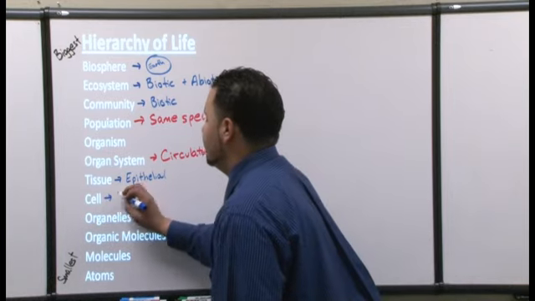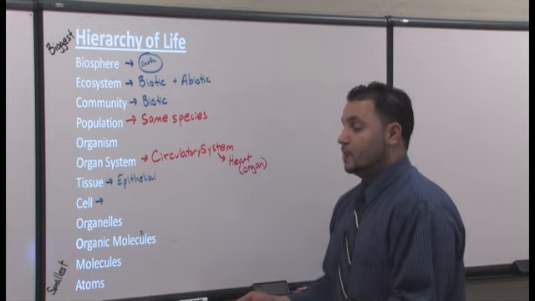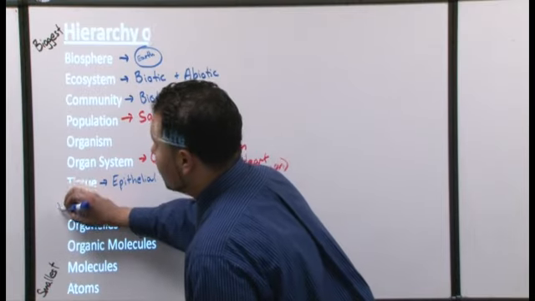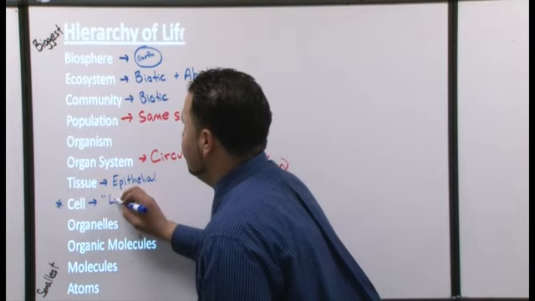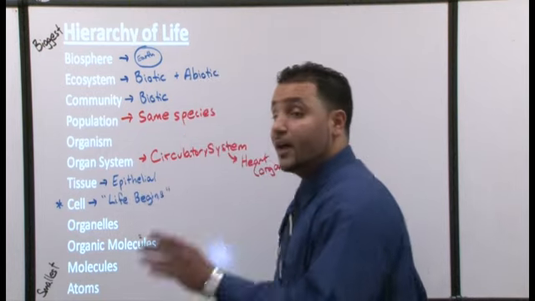In terms of the cell, there's two types. I'm gonna talk about this in the next slide, okay? But there's prokaryotes and eukaryotes. But I just wanna put a little star here. And right, this is where life begins, okay? This is the smallest unit of life. And this is where life actually is going to start.